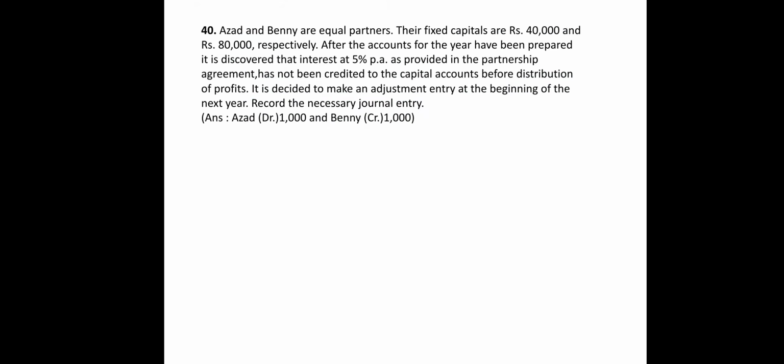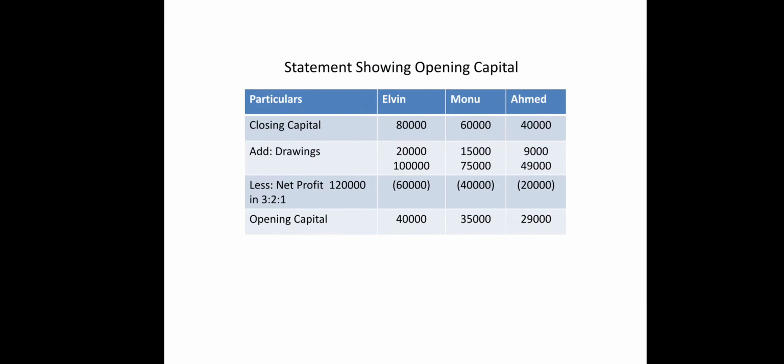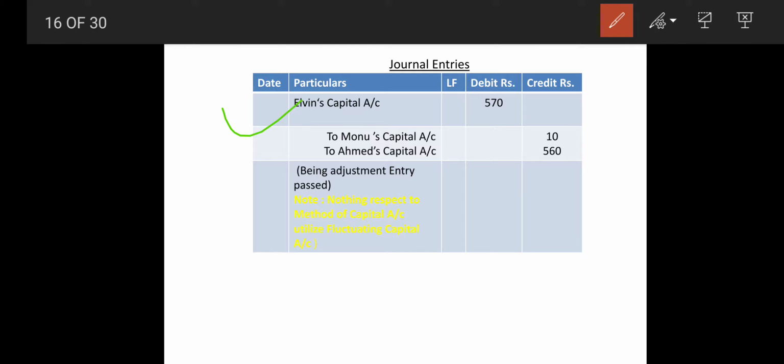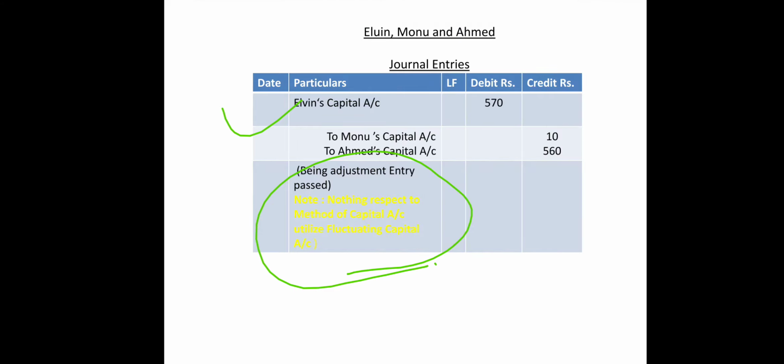Now the journal entry is to be passed. Ultimately the journal entry will be Alien's capital account debit to Monu's capital account and to Ahmed's capital account, being adjustment entry passed. That's it.